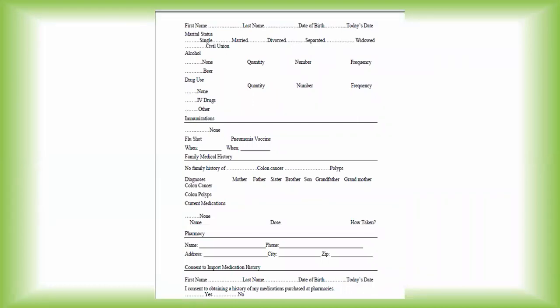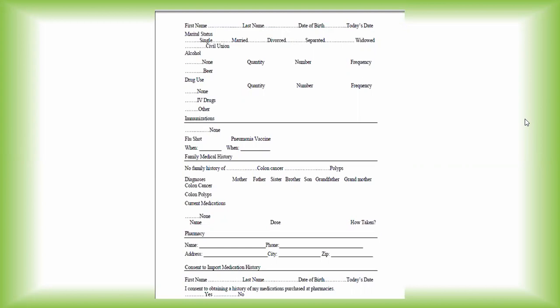Then immunization schedule: if no immunization has been done, click yes. For example, in this interview form, whether the COVID vaccine has been taken will be included here. Whether a flu shot or pneumonia vaccine was taken, and when, is to be noted here. Then family medical history: if a person is suffering from cancer, whether anyone in the family was suffering from cancer, and any family history related to a particular disease is also recorded in this patient interview form.